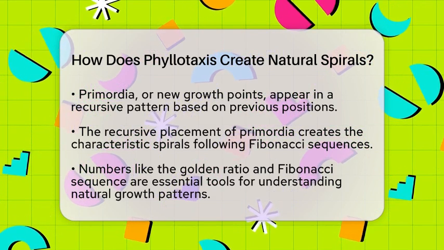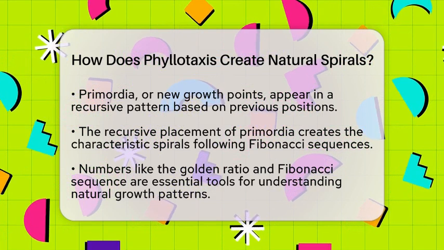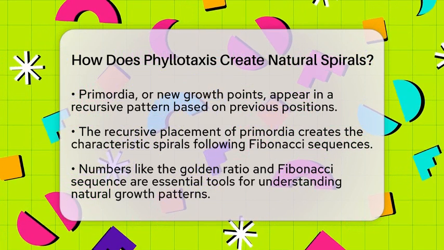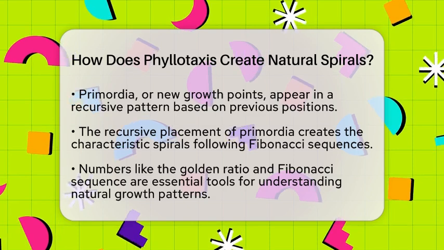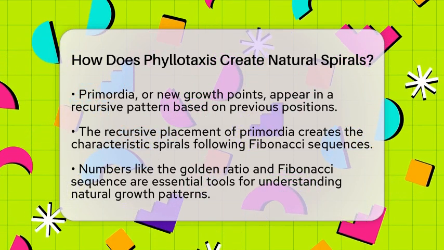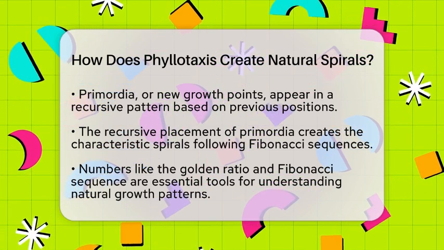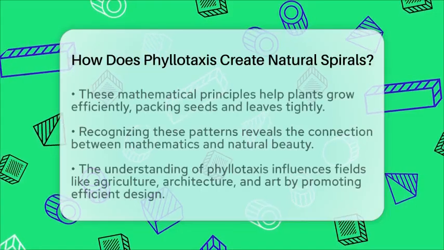Biologists explain this pattern by looking at how new growth points, called primordia, appear between older ones. These primordia follow a recursive pattern, meaning each new one is placed based on the position of the previous ones. This recursive process results in the spirals we see, which follow Fibonacci sequences. Numbers play a big role here.